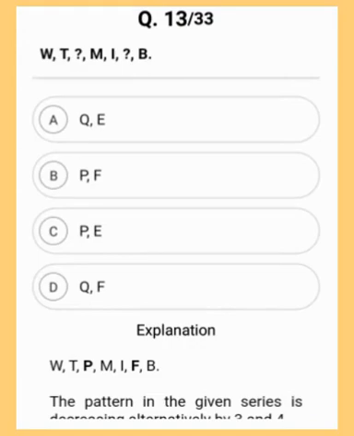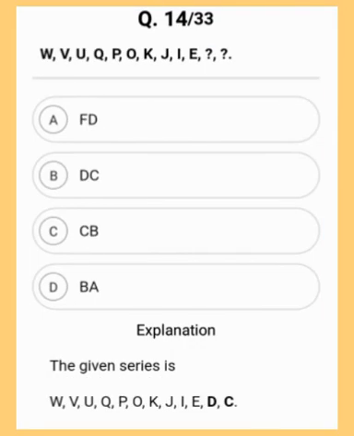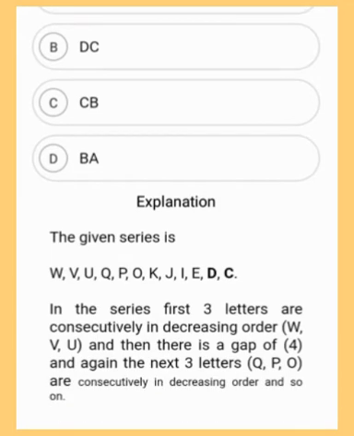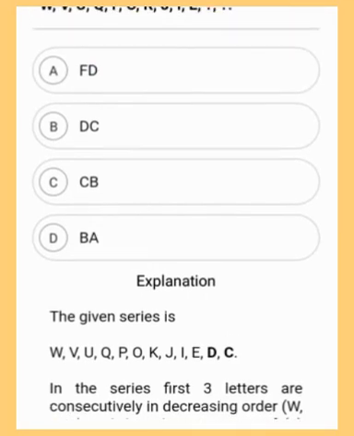Moving to the next question. In the given series, the first 3 letters are consecutively in decreasing order, as you can see, W, V, U, and then there is a gap of 4, and again the next 3 letters Q, P, O are consecutively in decreasing order, and so on. So the correct answer will be option B.